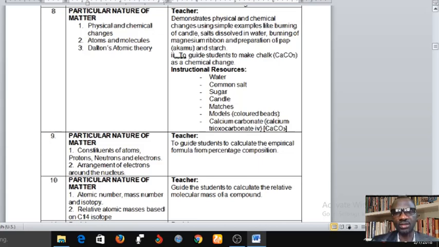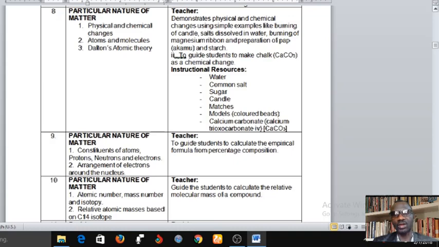The teacher will demonstrate physical and chemical changes using simple examples like burning of candle, salt dissolved in water, or burning of magnesium ribbon, and the preparation of pap, that's in our local parlance here, akamu, and starch. And the teacher also guides students to make chalk. That's what I told you in my intro video. We're going to teach you how to make chalk here.